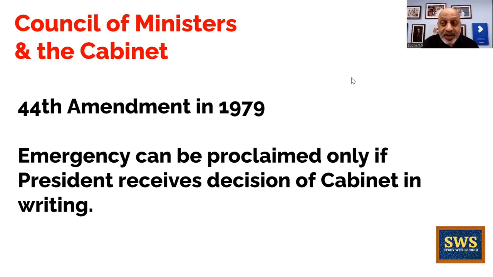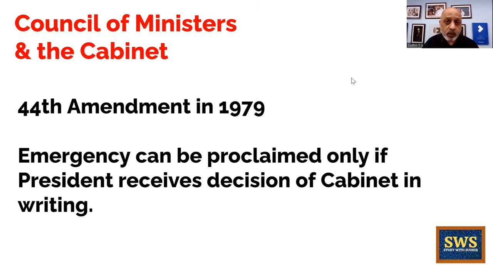You need to necessarily have the cabinet decision in writing sent to Rashtrapati Bhavan for the president to declare emergency in the country. Okay, so that is when the word cabinet was first used, and it made the distinction between the cabinet and the council of ministers very clear.